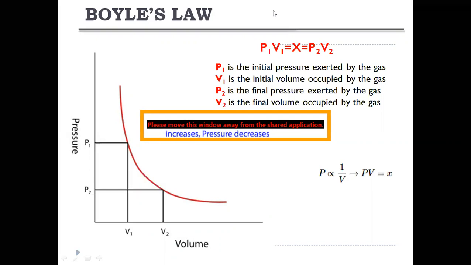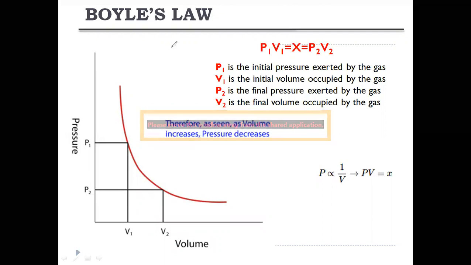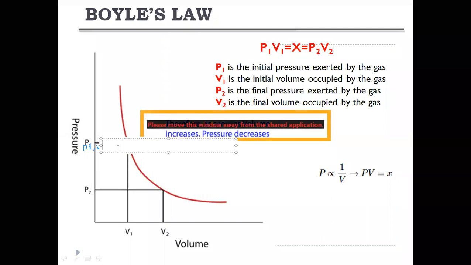If you have coordinates, we can draw the graph. So this is the coordinate point P1 comma V1. If you take another coordinate point P2 comma V2, this is another coordinate point.